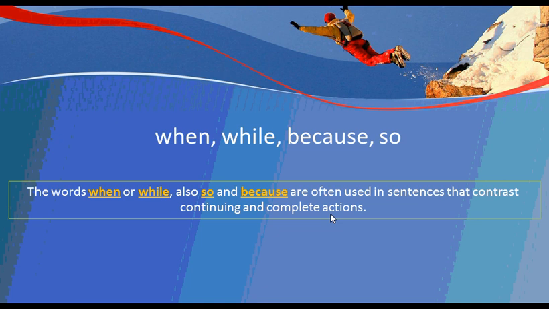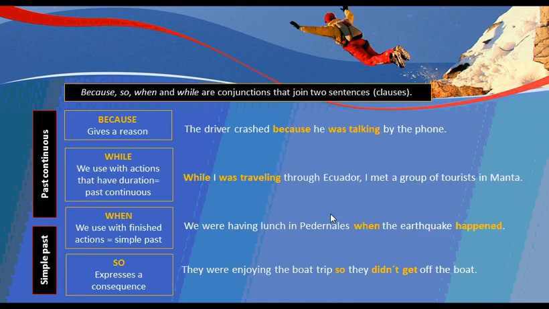Good. So let's have a closer look at what we are explaining. Here we have the conjunctions because, while, when, and so. The driver crashed because he was talking by the phone. Past continuous gives a reason in the past.